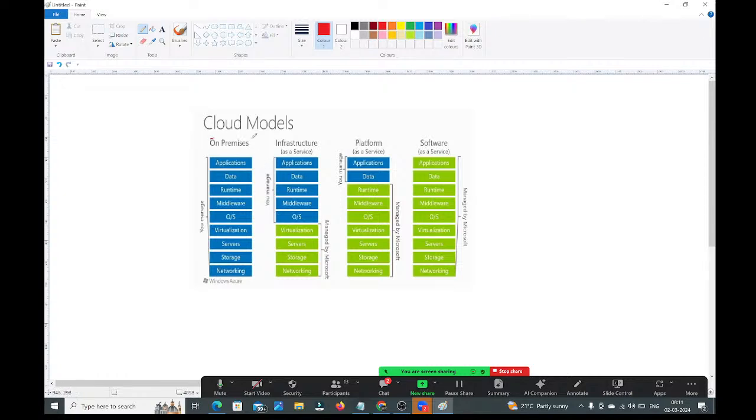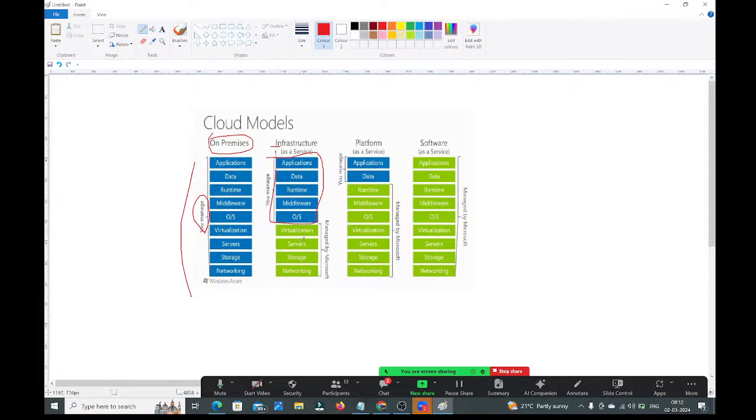Suppose you go with an on-premise infrastructure setup, everything you only need to manage: applications, data, runtime, middleware, operating systems, virtualization, servers, storage, networking, whatever we require. If you go with IaaS, infrastructure as a service, here application, data, runtime, middleware, operating system, up to here you need to take care of.